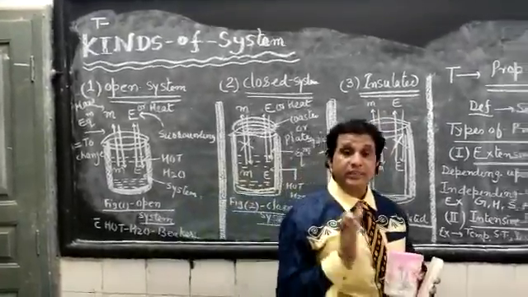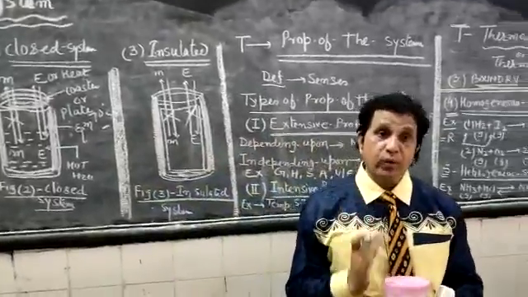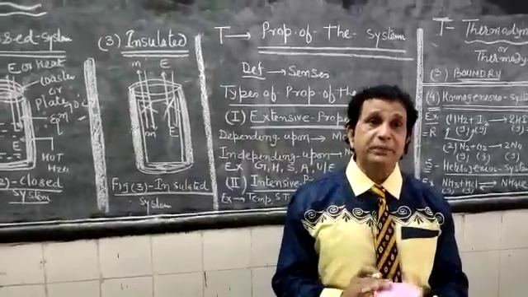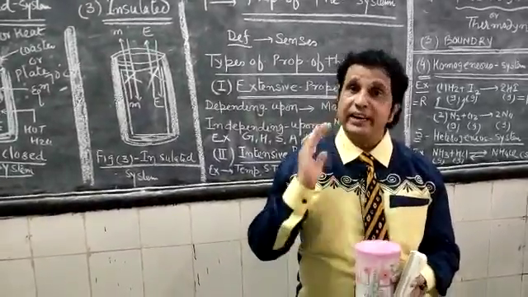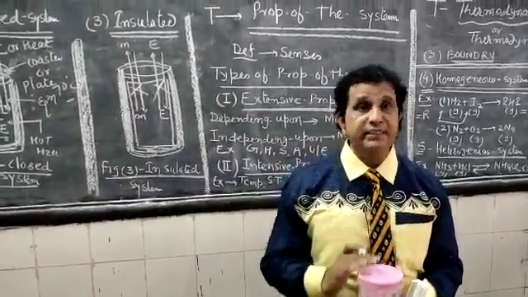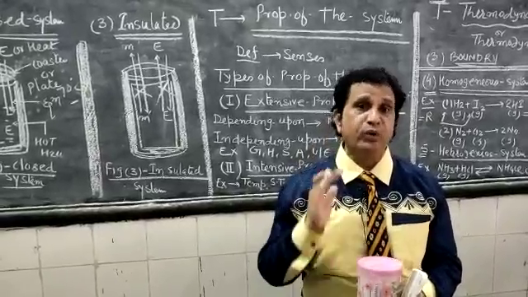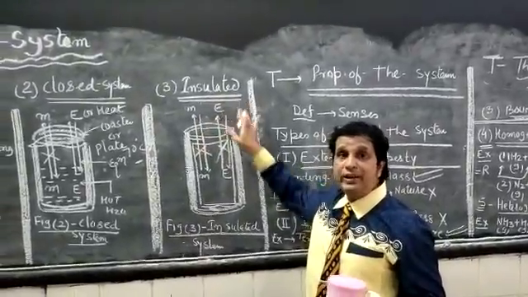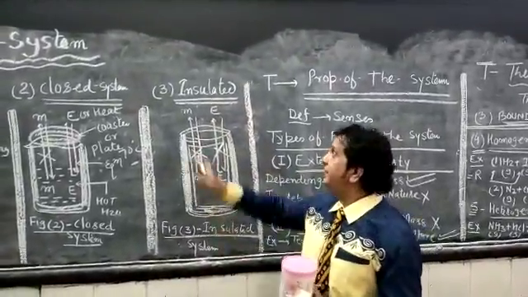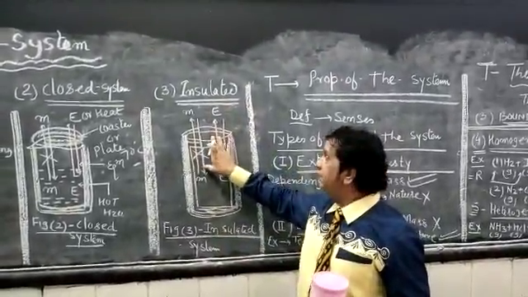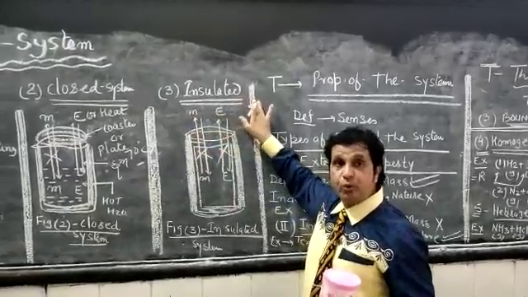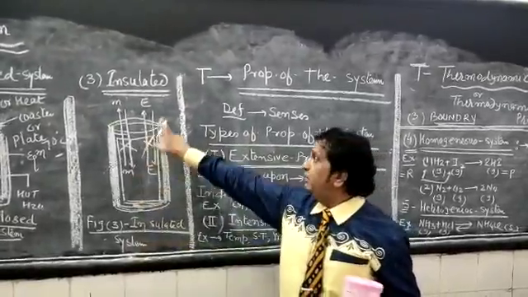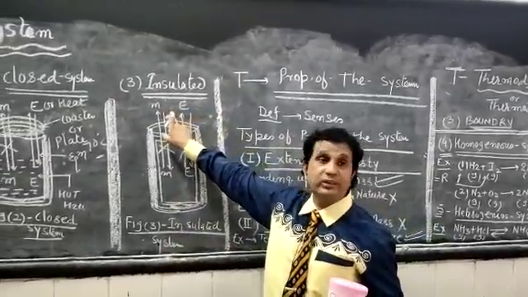So we use a lunch box for 1 hour, 2 hours, 3 hours, and the temperature of the food inside will still remain constant. Neither energy will come out, nor mass. An insulated system is the system in which mass and energy for both system and surrounding will not change. This is the third kind, the insulated system.